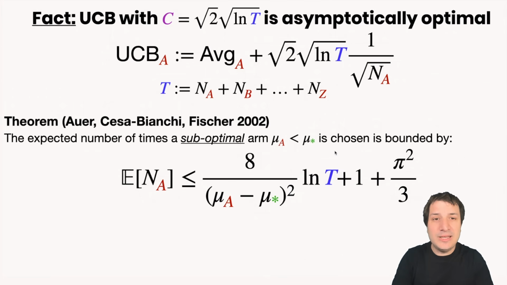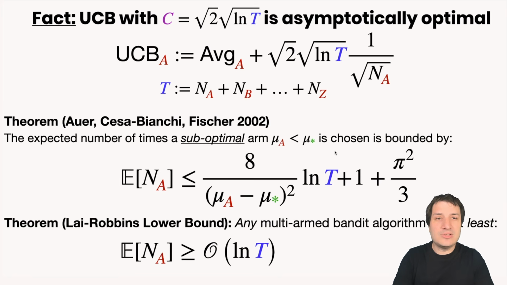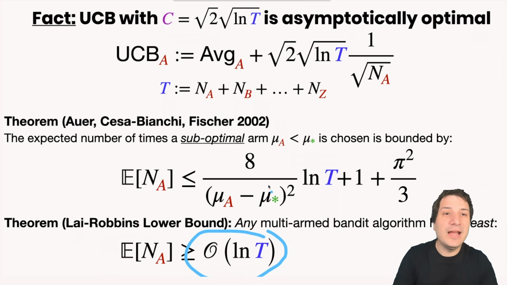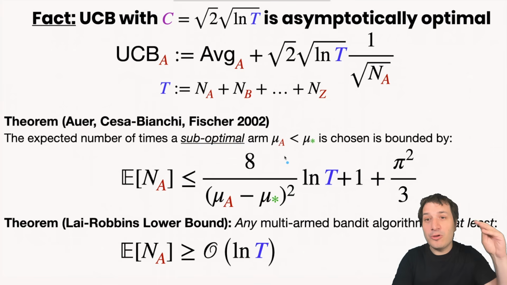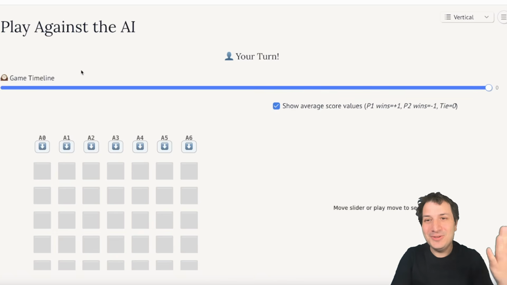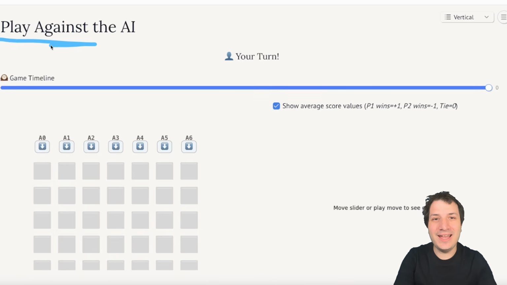And this is optimal because there is a different argument from many years ago that says that any algorithm whatsoever must do at least the logarithm. You cannot beat this logarithm. And so the UCB algorithm is optimal up to constants. It achieves this logarithmic growth in the number of times you play bad arms, and therefore it is optimal up to constants.